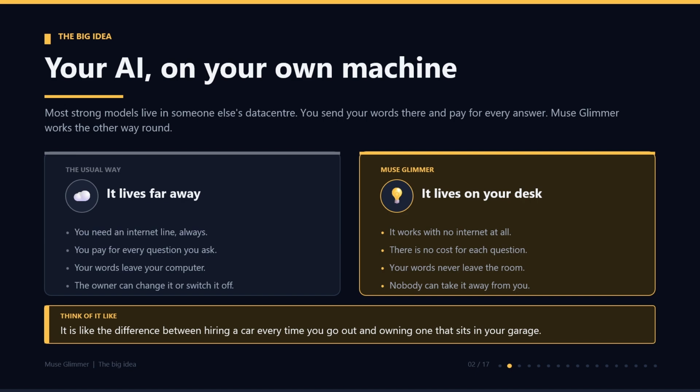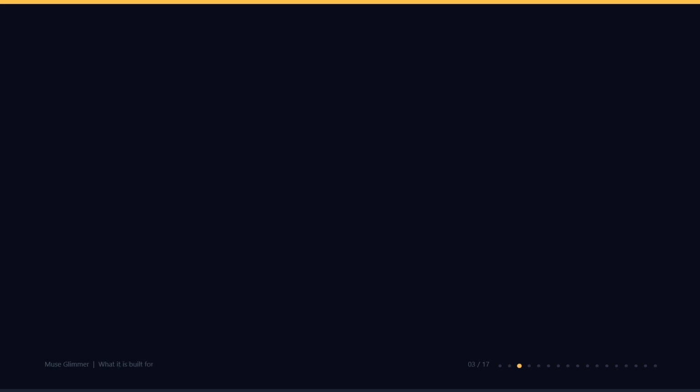Muse Glimmer works the other way around. It runs with no internet at all. There is no cost for each question. Your words never leave the room and nobody can take it away from you. Think of it like this: it is the difference between hiring a car every time you go out and owning one that sits in your garage.